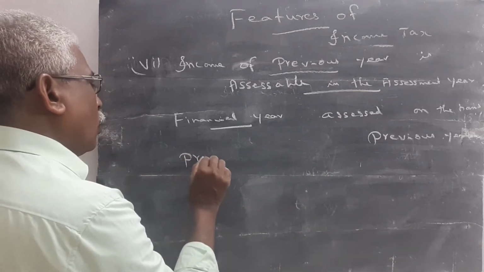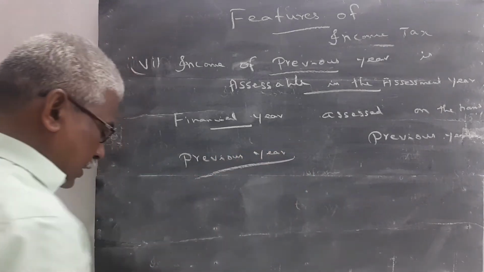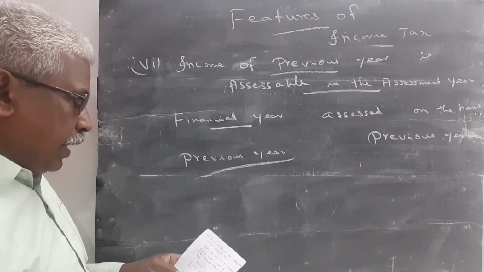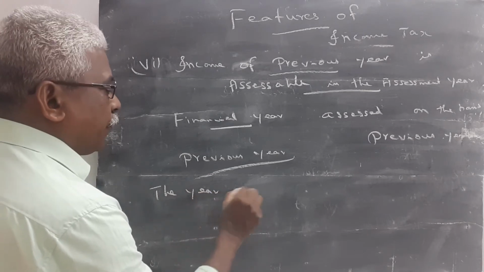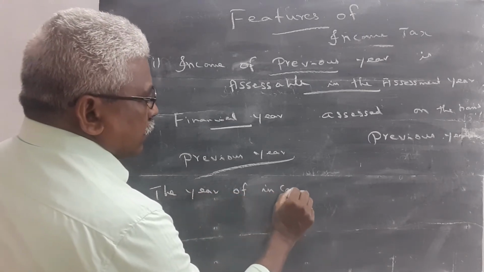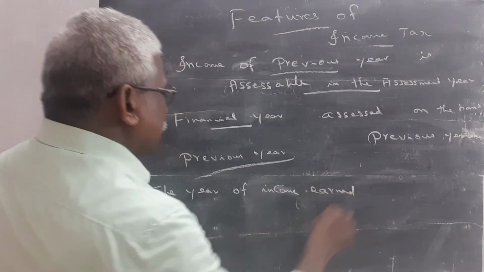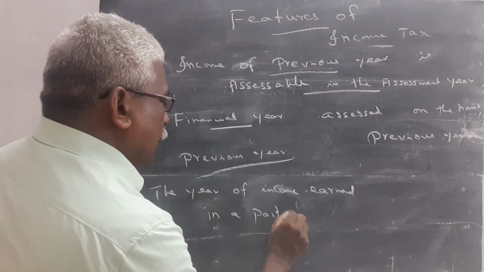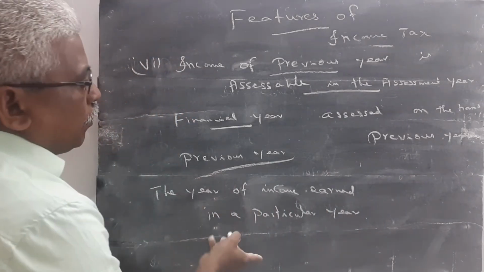So here we know the meaning of previous year. Previous year means the year of income earned. The income earned in a particular year is called the previous year.